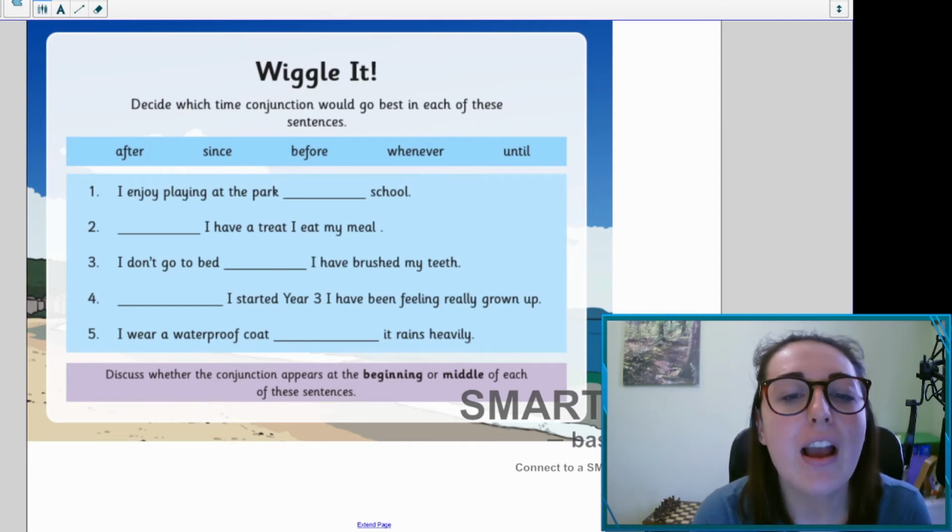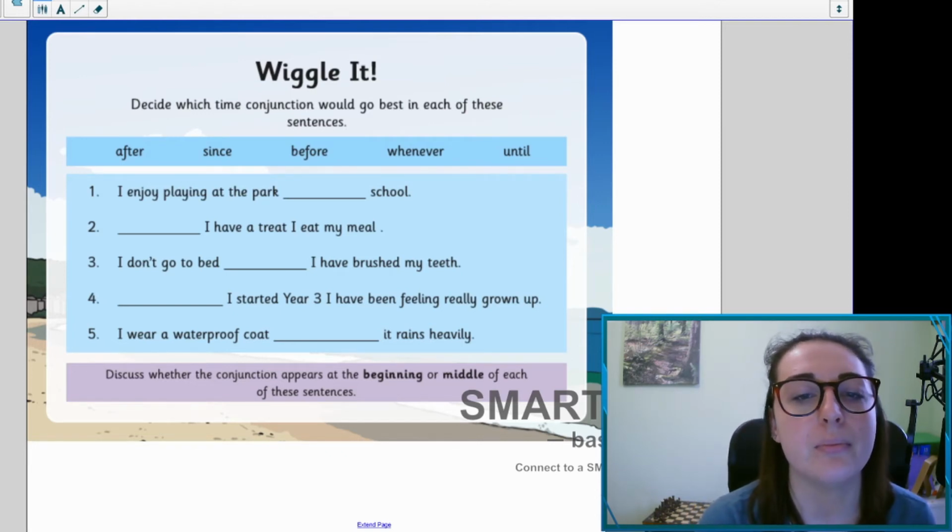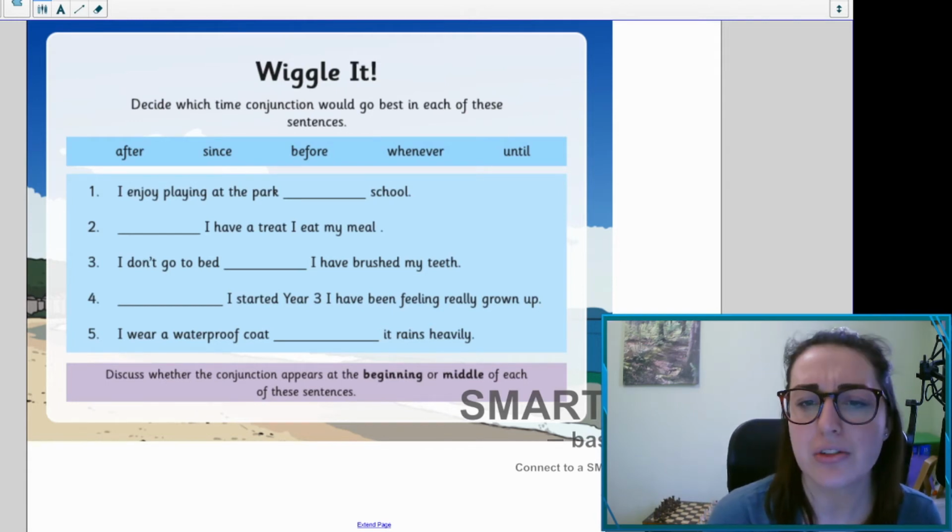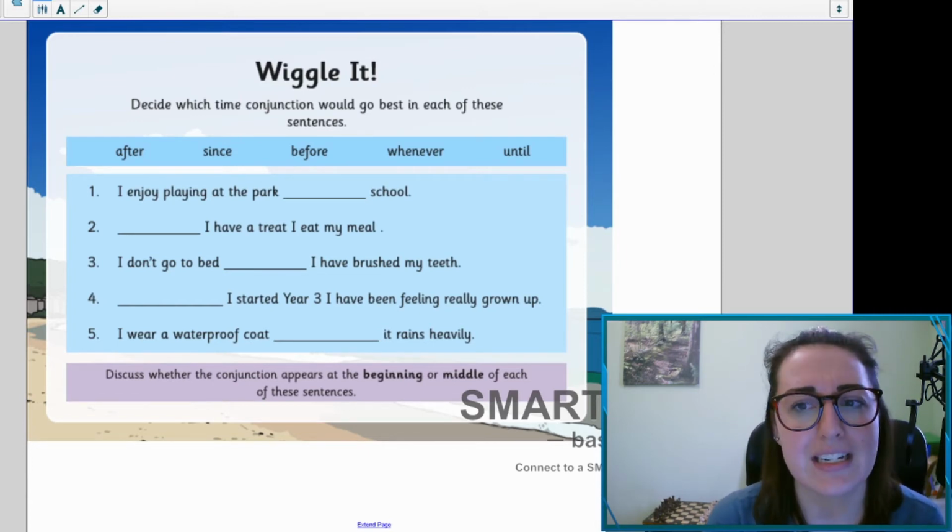Okay, so I enjoy playing at the park... school. I enjoy playing at the park after school. I enjoy playing at the park since school. I enjoy playing at the park before school, whenever school, or until school.